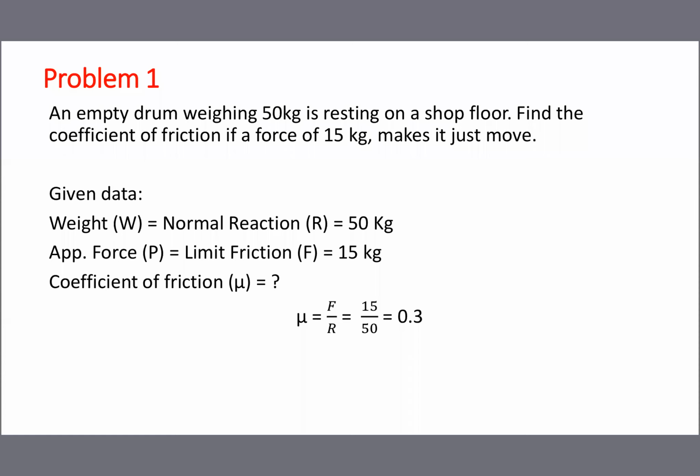A 50 kg job placed on the floor, and by means of 15 kg we are moving the job. So the weight of the job is 50 kg, but the force applied is only 15 kg. So the floor is very, very smooth.